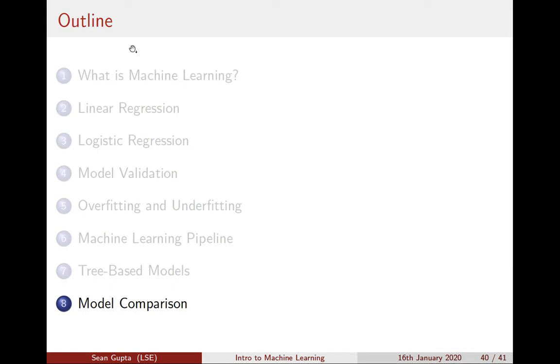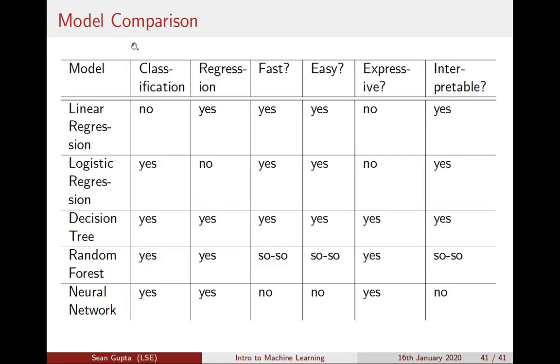In the final part of our machine learning tutorial, we'll compare the models that we've talked about. This table shows us linear regression, logistic regression, the decision tree, and the random forest, which we've talked about, as well as a new kind of model called neural network. We haven't gone into neural networks because these are quite complicated models and a little bit too complicated for this introduction. However, they're very widely used in practice. This is why they've been included in this table.